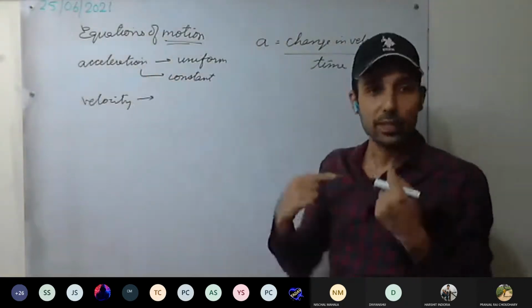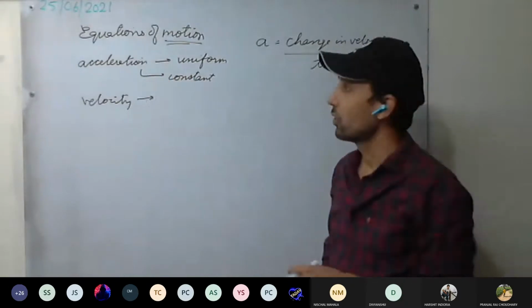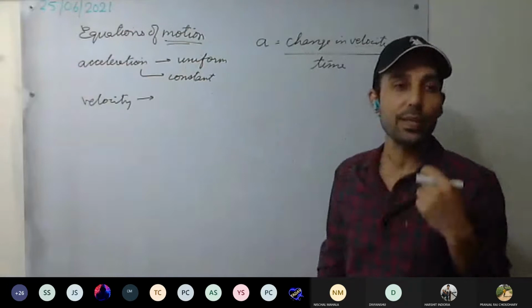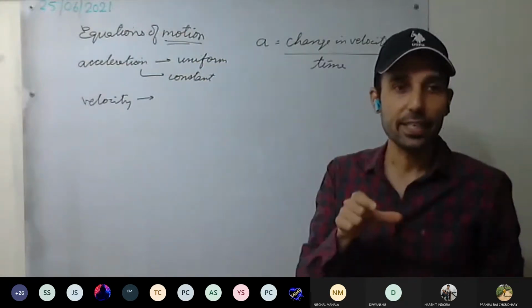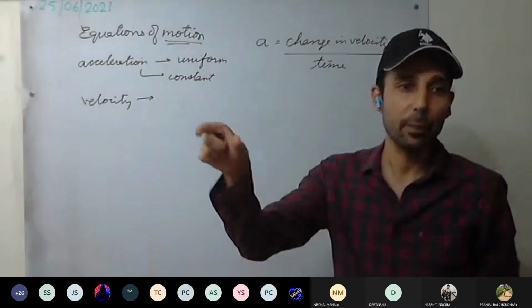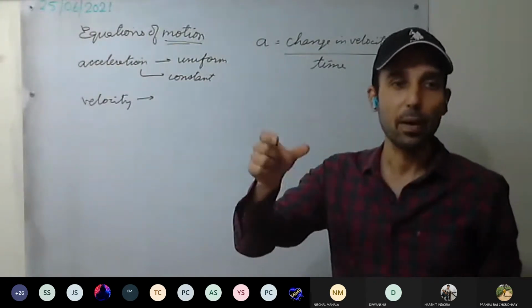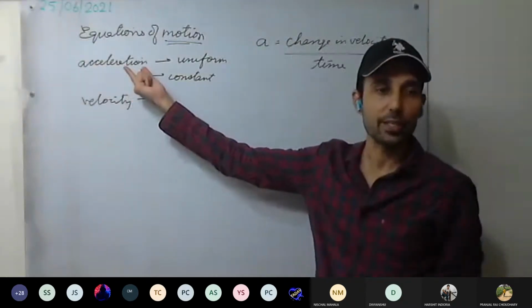Now this acceleration can be variable or it can be uniform. Here we are discussing uniform acceleration. Uniform acceleration means the velocity is changing at each second by the same amount. If the velocity is changing by the same amount each second, the acceleration is said to be uniform. Understood this one?